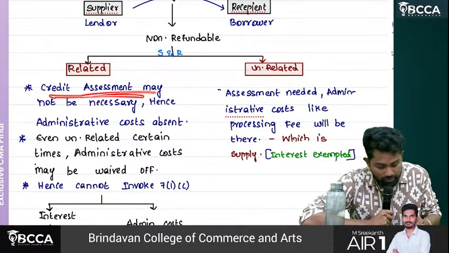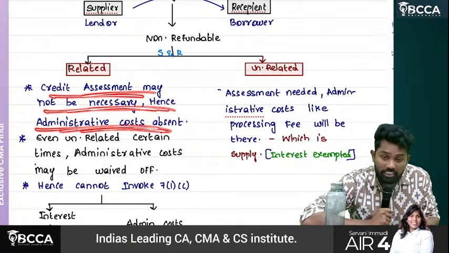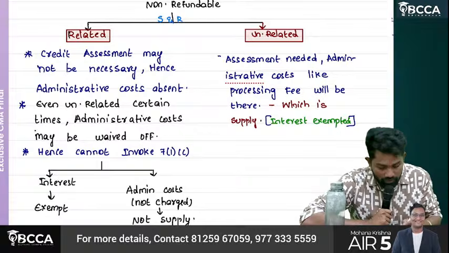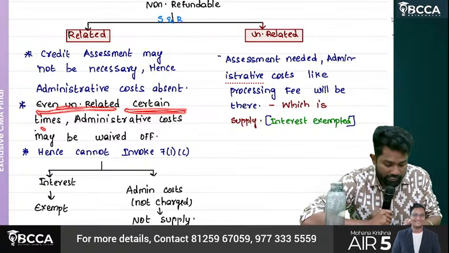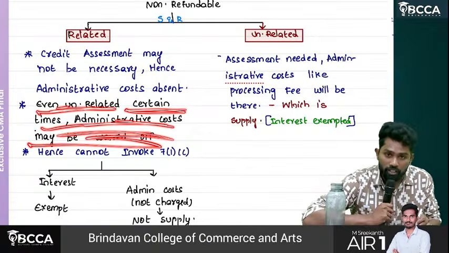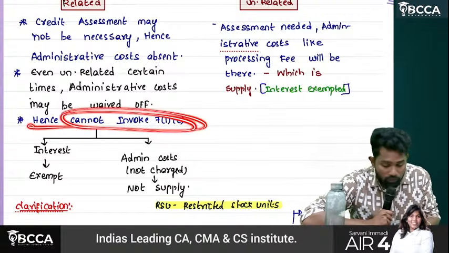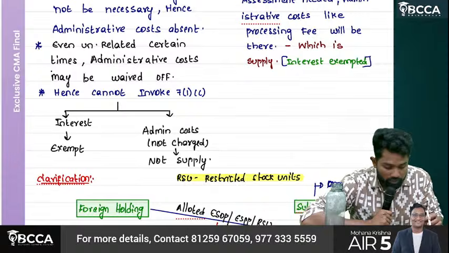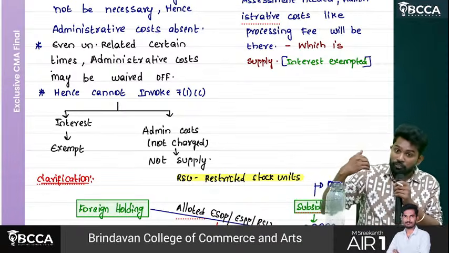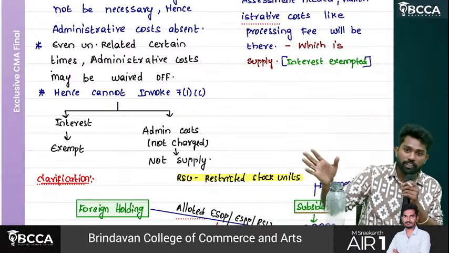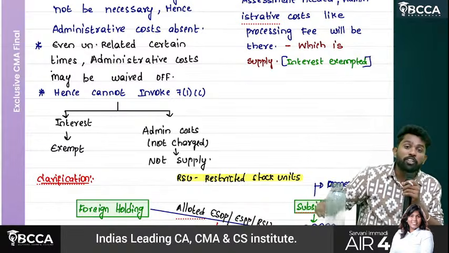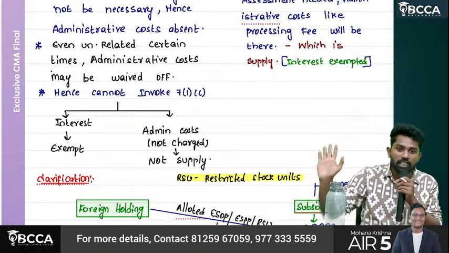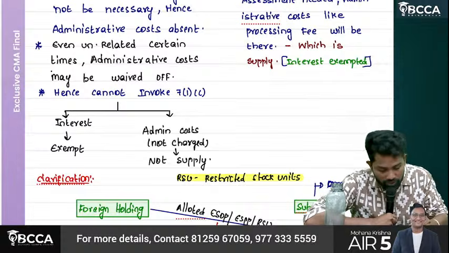Okay, credit assessment may not be necessary. Hence, administrative costs are absent. Even unrelated person also, certain times administrative costs may be wiped off. Hence, we cannot invoke Section 7 subsection 1 clause C. Okay, that processing charges. Sir, if you charge processing charges, then fine. Even though they didn't charge, you cannot assume or deem processing charges, you cannot bring here. So it is not a supply.